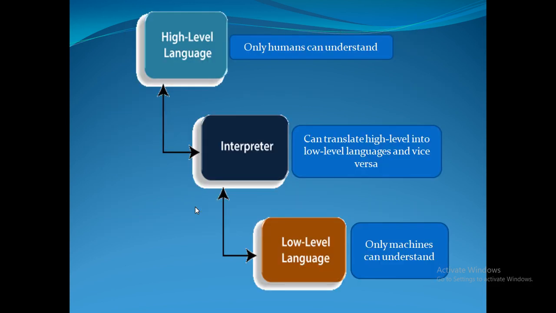This is a diagrammatic representation of this process. High-level language is what only humans can understand. An interpreter or compiler is there to translate the high-level language to low-level language and vice versa. And low-level language is what only machines can understand.